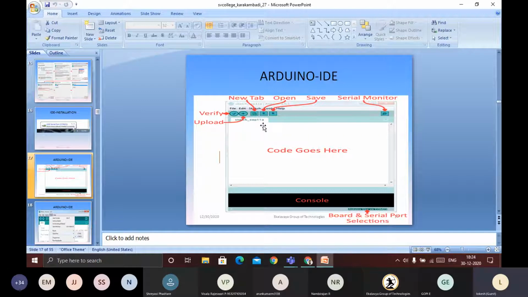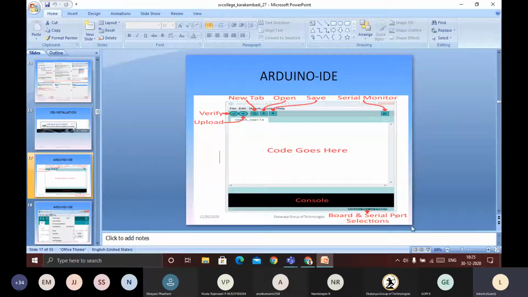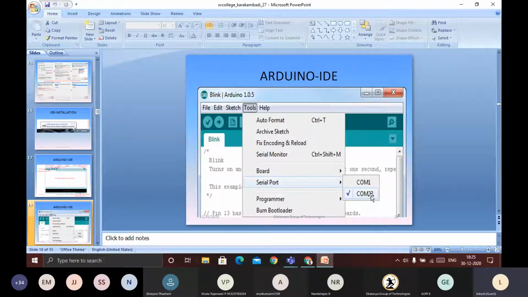The next step is to upload the program, to flash it into the Arduino. To do that, go to Tools and select the serial port. From there you can see which port you have connected. Simply select that one.